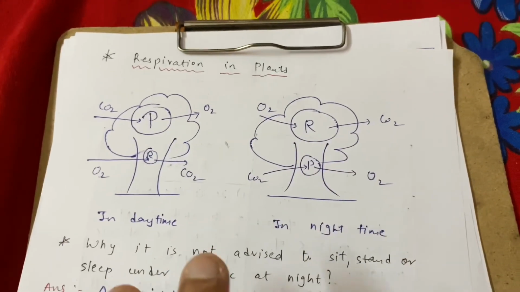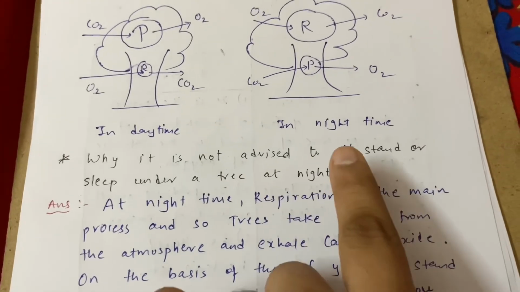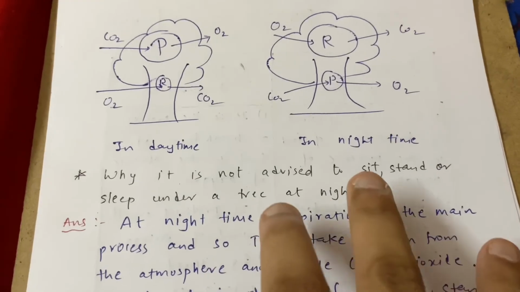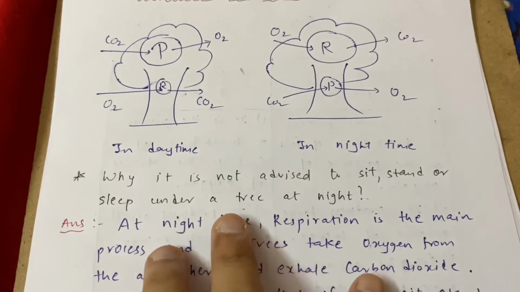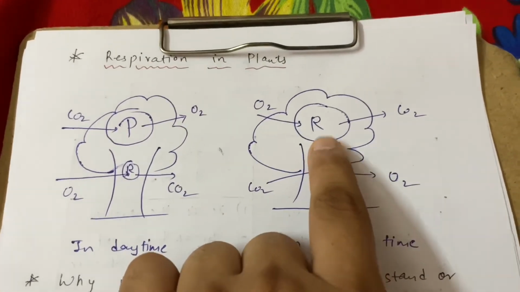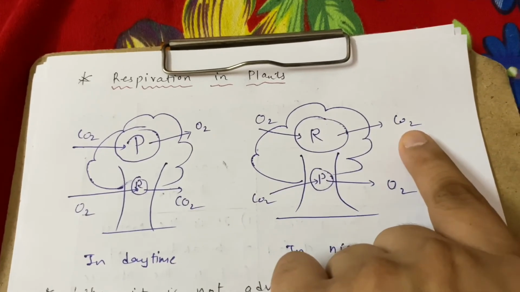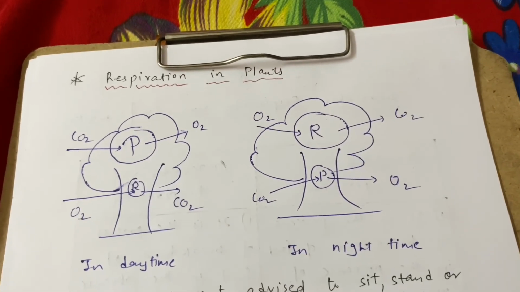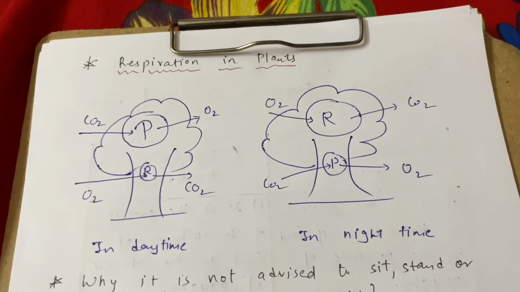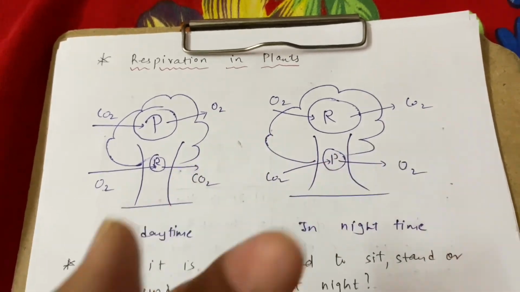So on the basis of this, one question can be asked for the reason: why is it not advised to sit, stand or sleep under a tree at night? Why is it not advised to sit, stand or sleep under a tree at night? As I told you, in night time respiration is the main process, correct? So they take oxygen from the atmosphere and they give carbon dioxide as a byproduct, and we cannot inhale carbon dioxide, correct? So it is advised that we should not sit or sleep or stand under the tree at night time, correct? So this is the answer.